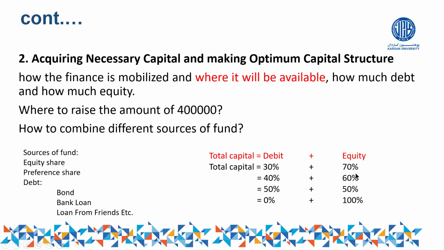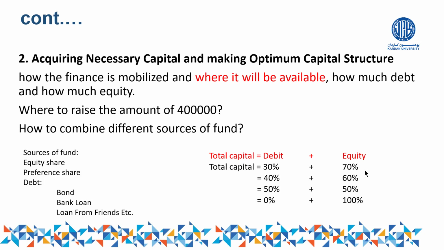Now, there is no standard proper or optimum combination for all companies. Each company should find out its own optimum capital structure. This combination of 30 and 70 might be good, for example, for my company. It may not be good for your company.